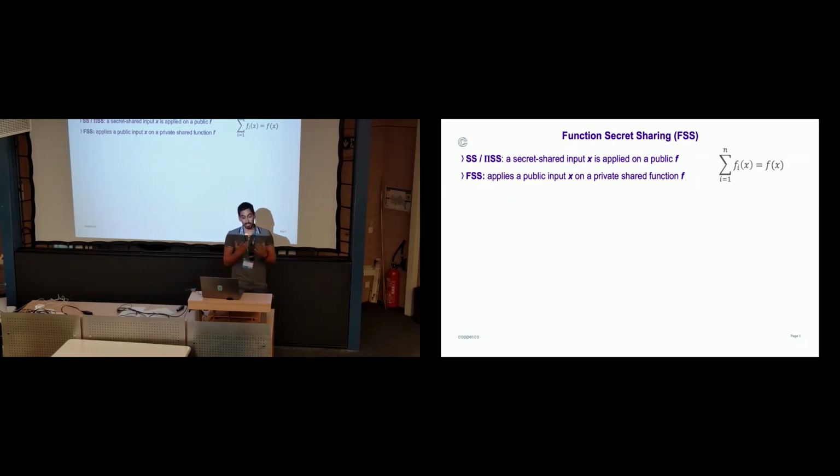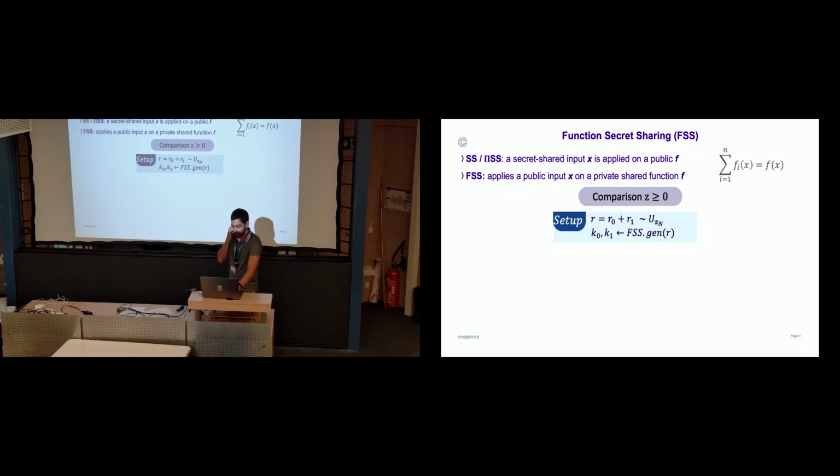We're using functional secret sharing, as I said, to perform comparison. As opposed to secret sharing in general, in FSS, we're applying a public input X on a private shared function F, such that the pieces of the shares of Fi, when you add them together, applied to that same point X, you obtain the final result F of X. And we are applying this to the comparison function, as we said.